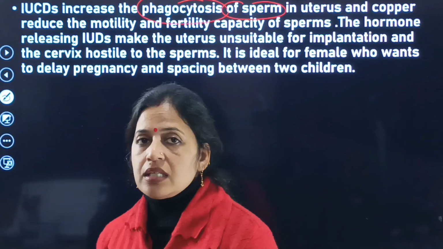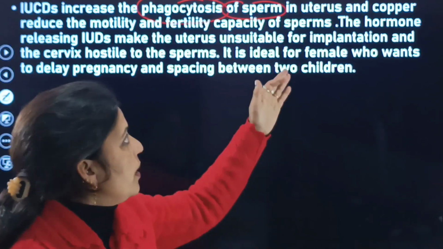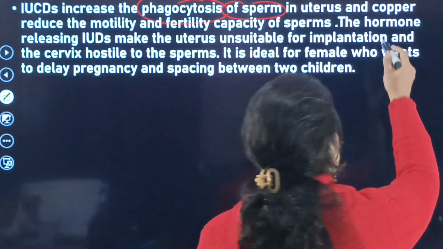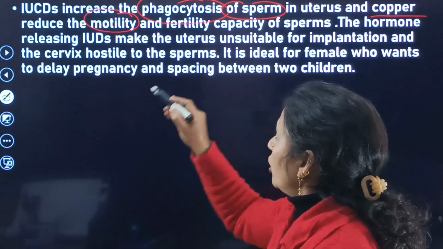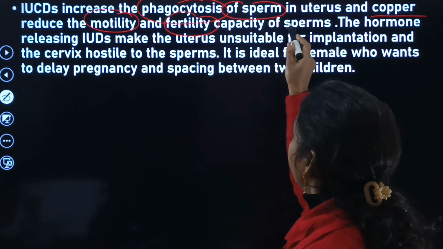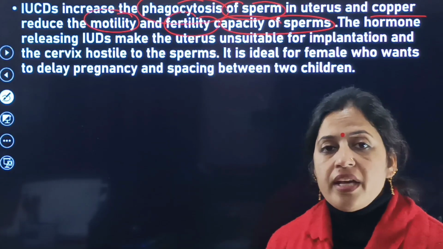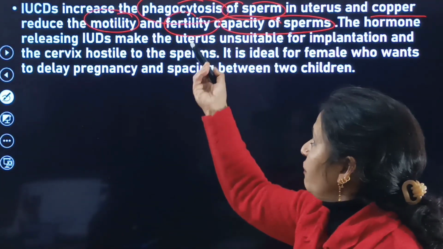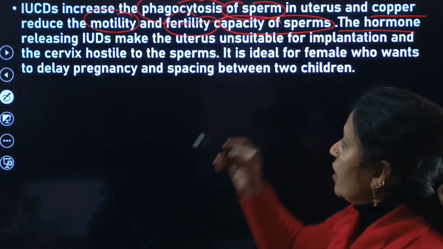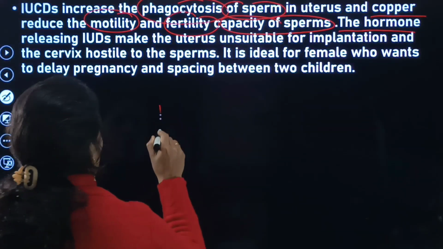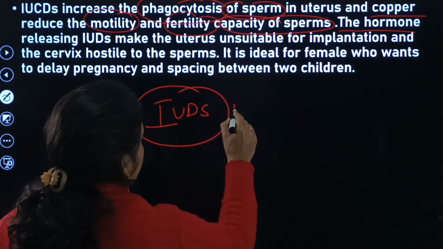Copper reduces the motility as well as the fertilising capacity of the sperms. And the hormone releasing IUDs, known as IUSs, make the uterus